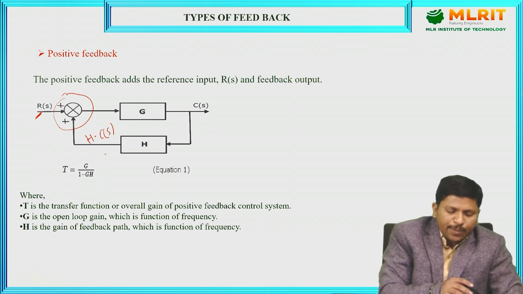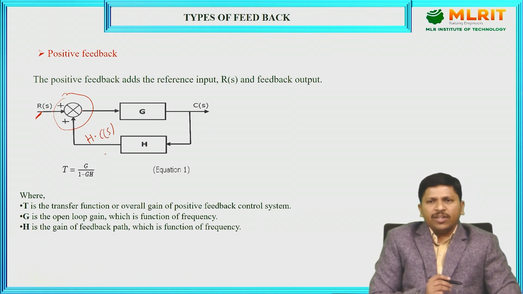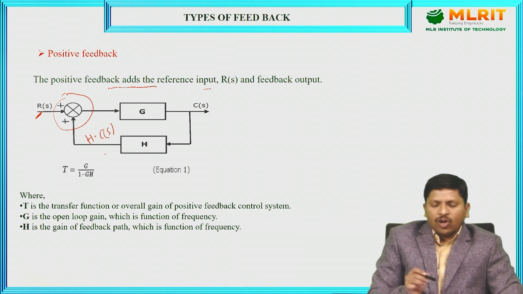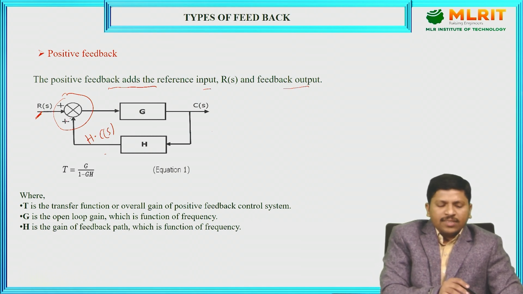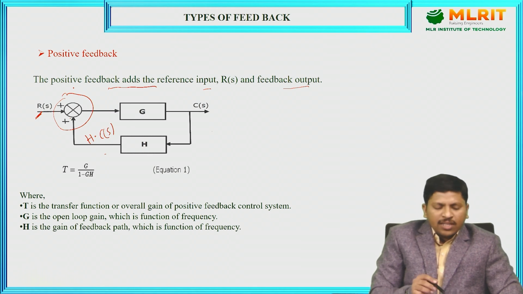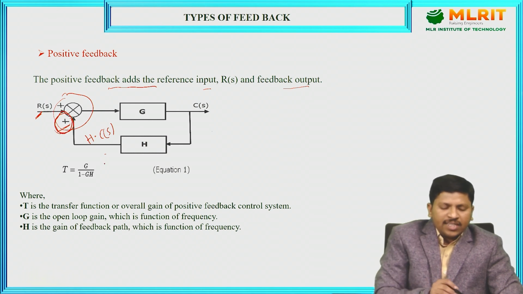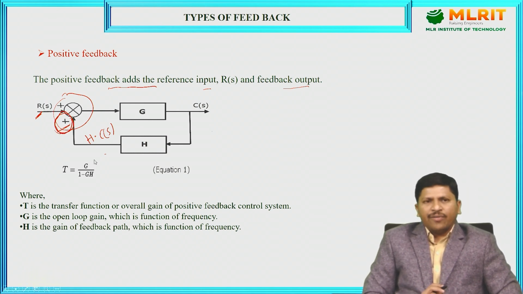So in positive feedback, the reference input R of S and the feedback output are added. The feedback ends with the positive symbol, then it is known as positive feedback.